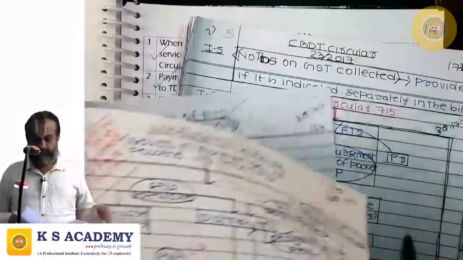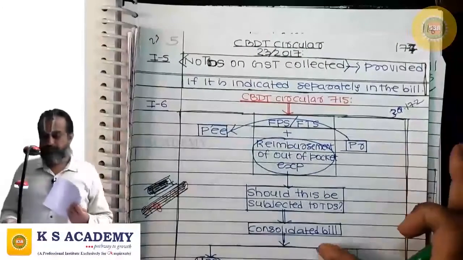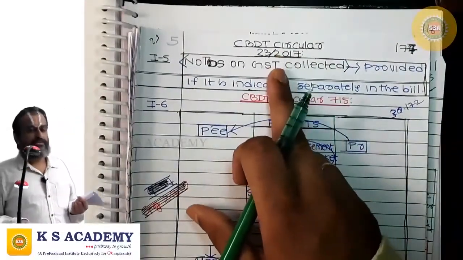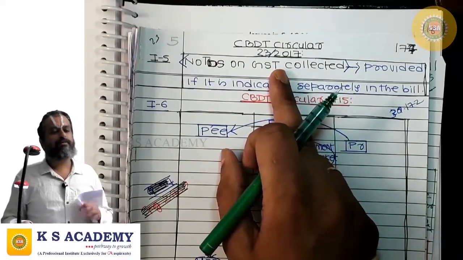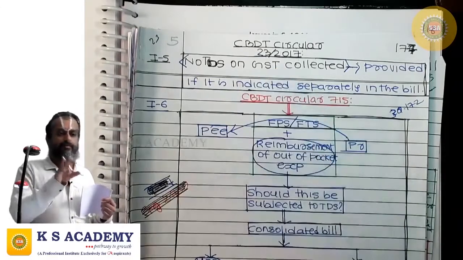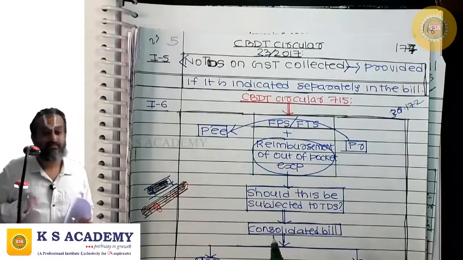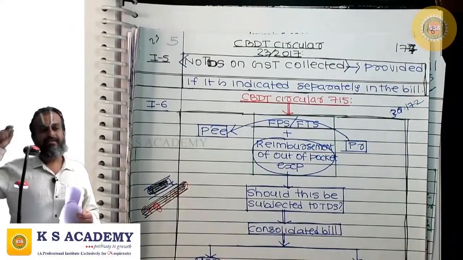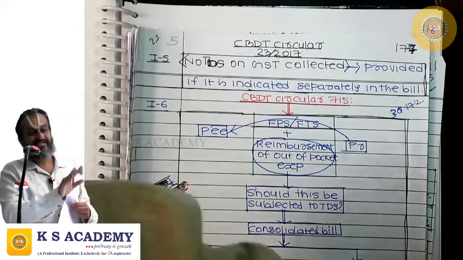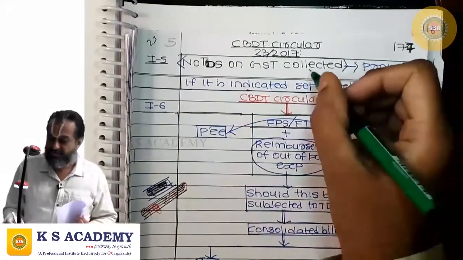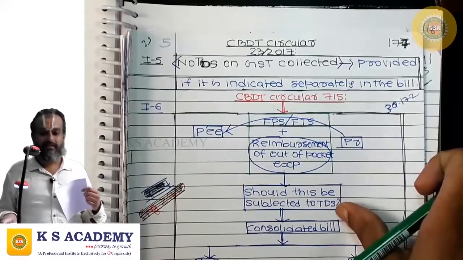Next is, see, you are a professional. You are rendering professional services. From your client, you will be collecting fee for professional services plus GST. The client should deduct tax at source only on the fee component, not on the GST. So no TDS on the GST collected, provided it is indicated separately in the bill.